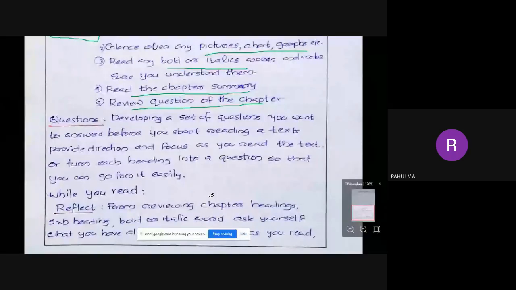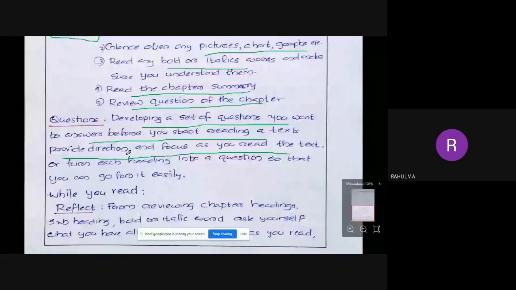Okay, so questions means developing a set of questions you want to answer before you start reading a textbook. They provide direction and focus as you read the text. So when you are writing questions and following those questions, it will provide direction and focus as you read the textbook.